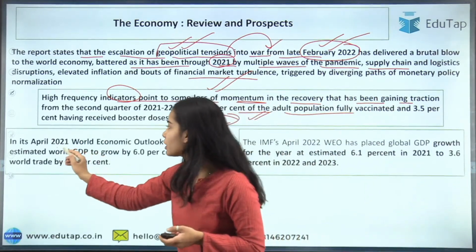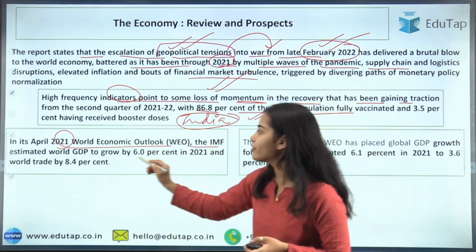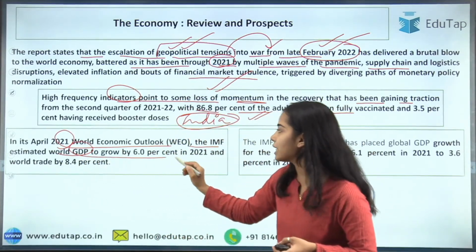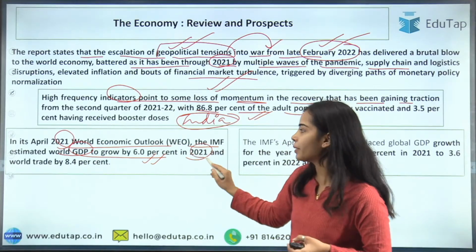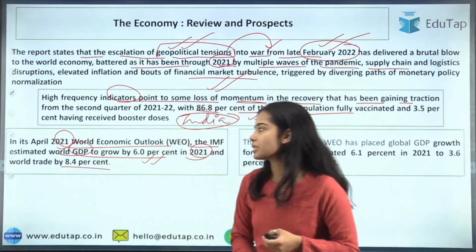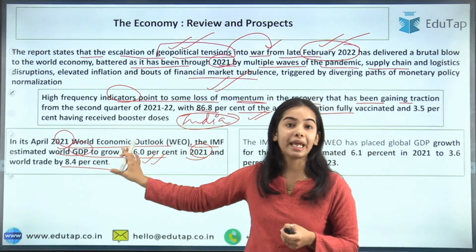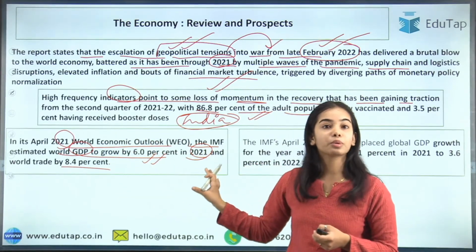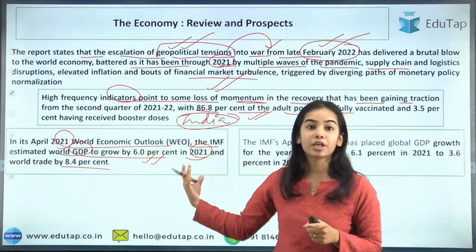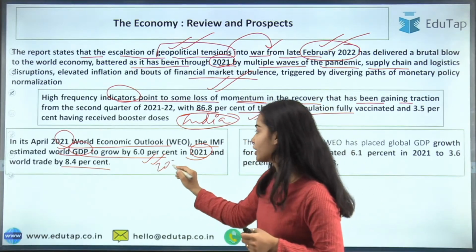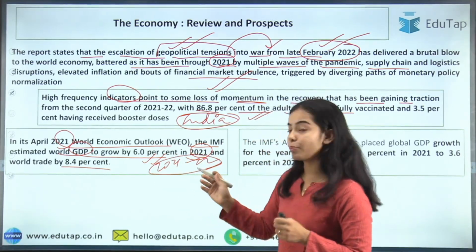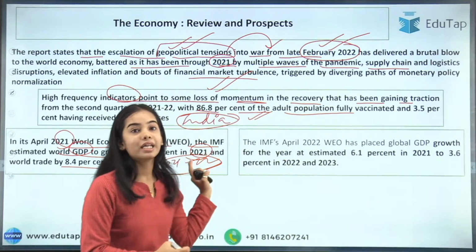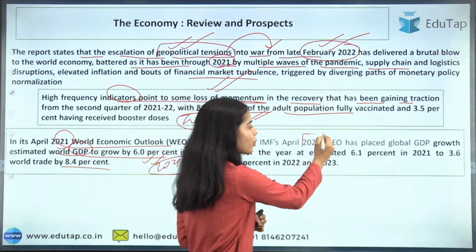So in April 2021, in the World Economic Outlook, the IMF estimated world GDP to grow by 6.0% in 2021 and world trade by 8.4%. So this is the data that was given in April 2021 regarding 2021. Because this is the report of 2021-22, we will be seeing the data of the previous year. Okay. So the IMF has given the report in 2022 also.